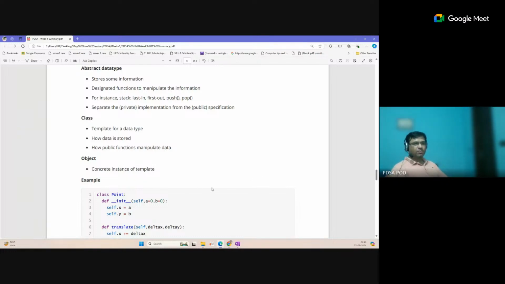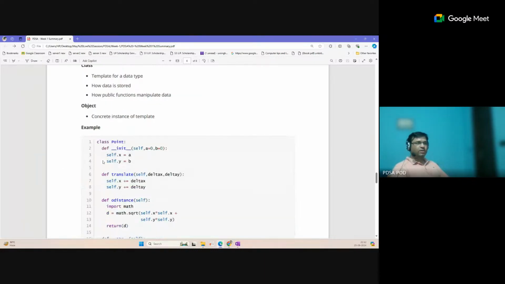But here we have this component till week 6. We have the data structure part with the related algorithms, and the remaining 3 weeks, 7, 8, 9, we have the algorithm design techniques. We will also discuss each technique with the help of examples. So this is the overall outline of the course.